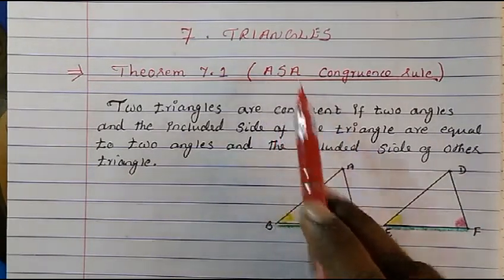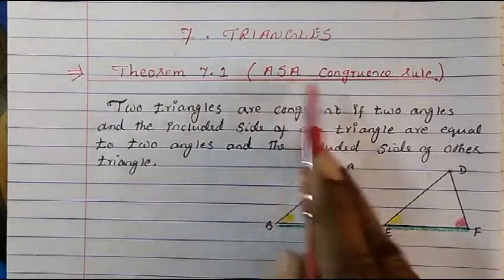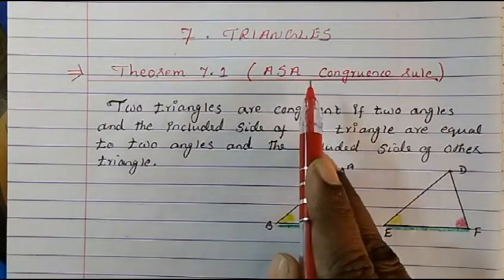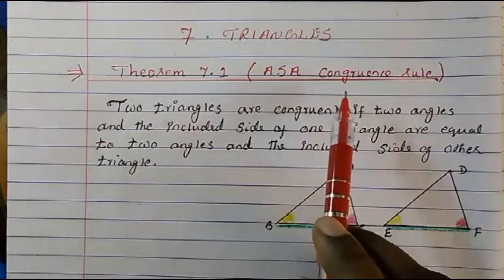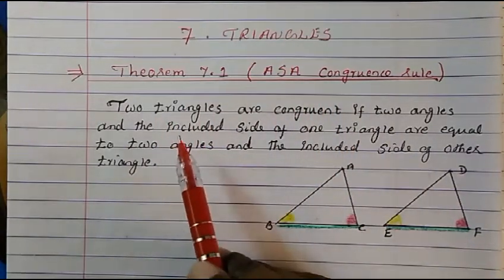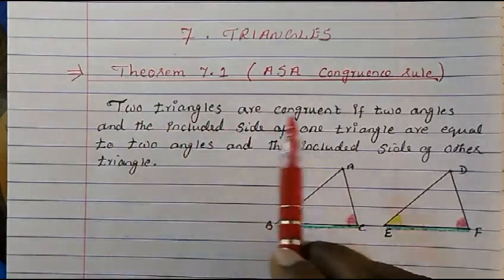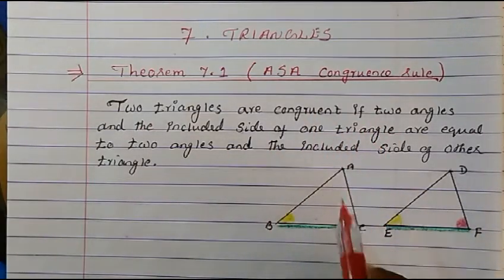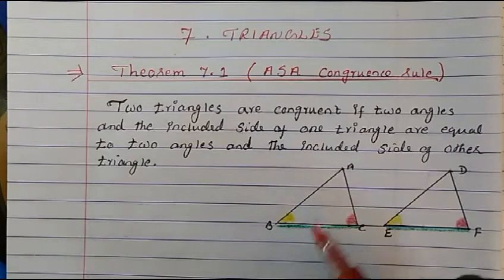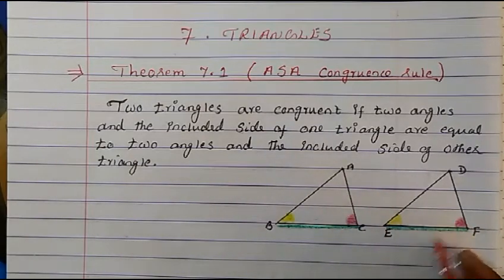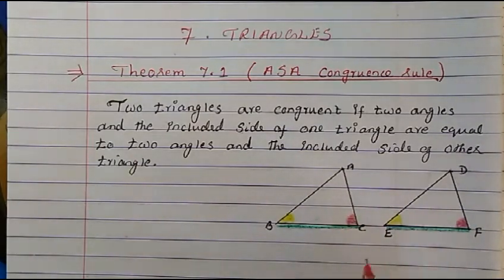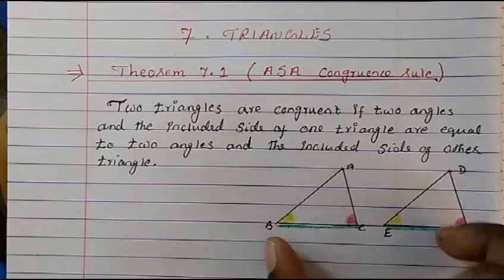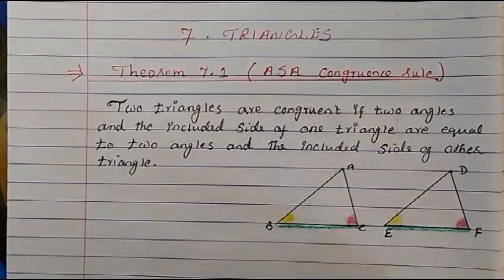So we have to prove now angle side angle. This congruence rule we are going to prove. It says two triangles are congruent if two angles and the included side of one triangle are equal to the two angles and the included side of the other triangle. So that we have to prove. So theorem means we have to prove.